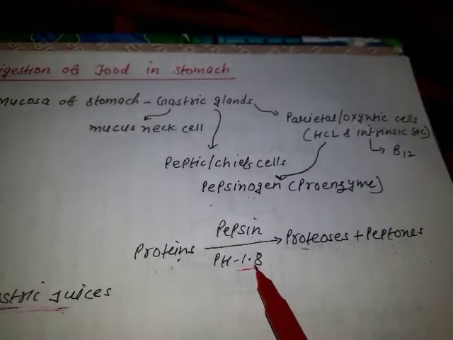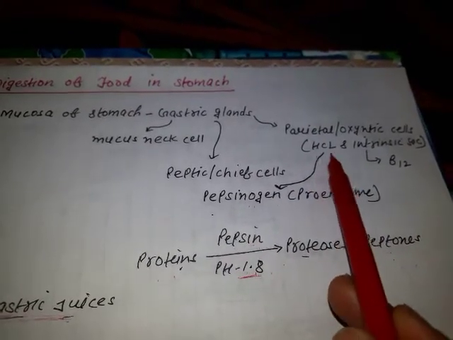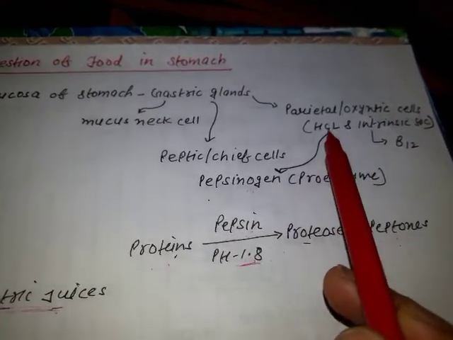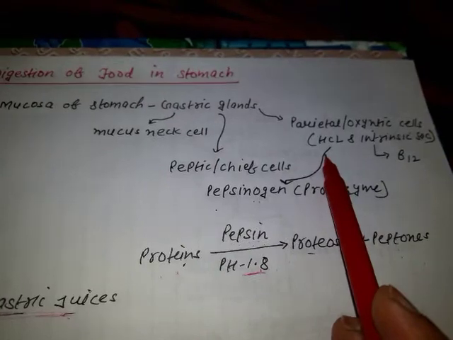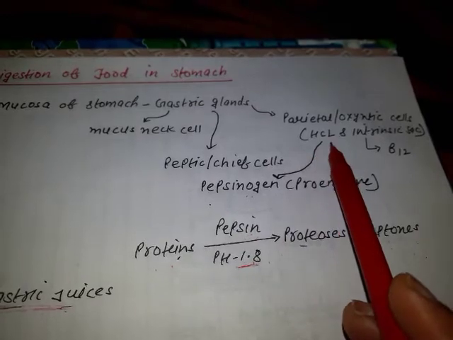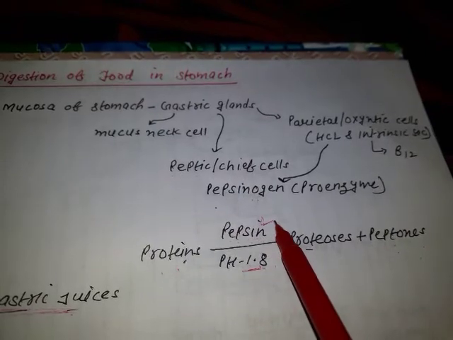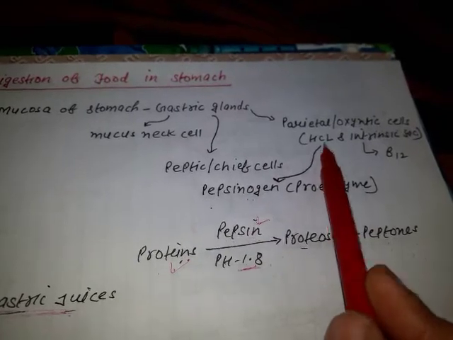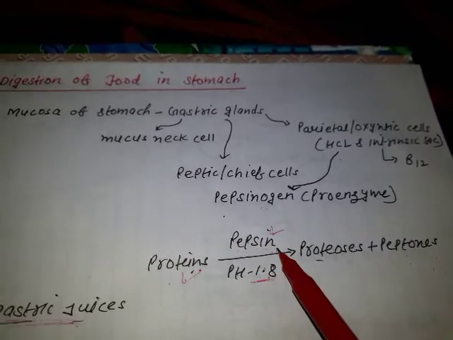Why 1.8? Because HCl is providing this pH to pepsin. We know HCl is an acid, so the pH of HCl is 1.8. HCl will stop the action of salivary amylase in the stomach, because salivary amylase works in a basic medium. Salivary amylase has pH 6.8, but in the stomach pepsin requires an acidic medium to work on the protein. So HCl will stop the action of salivary amylase in the stomach and provide this pH to the pepsin.